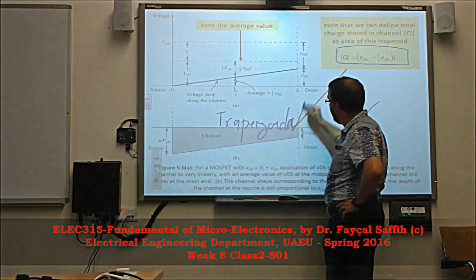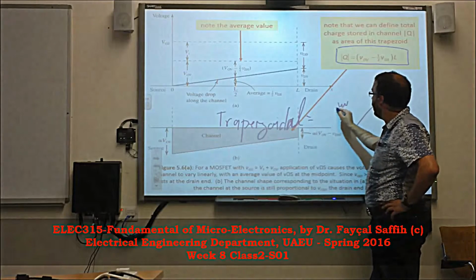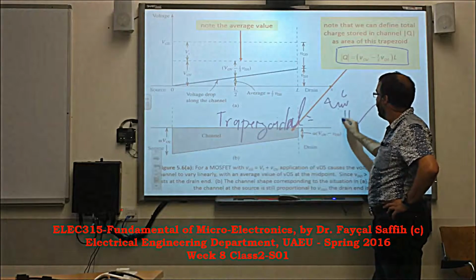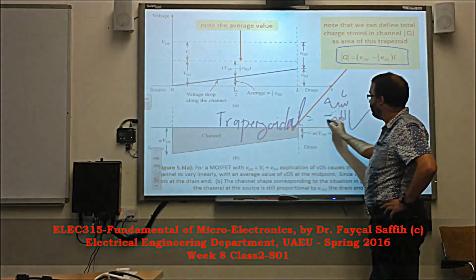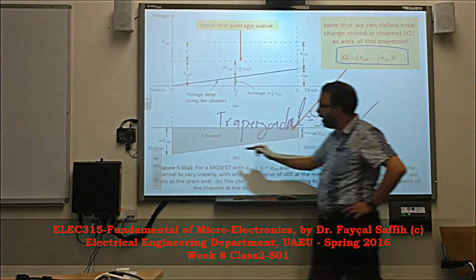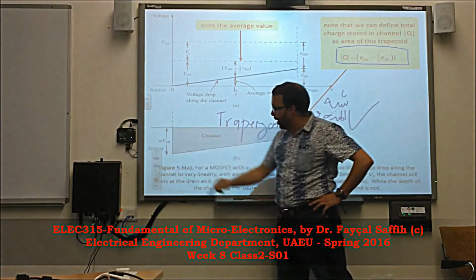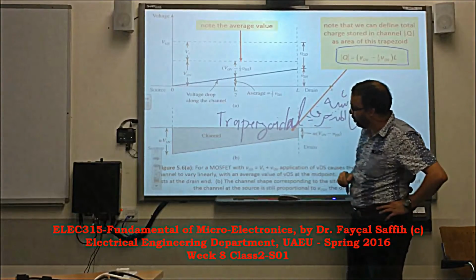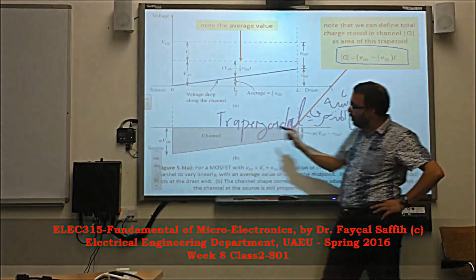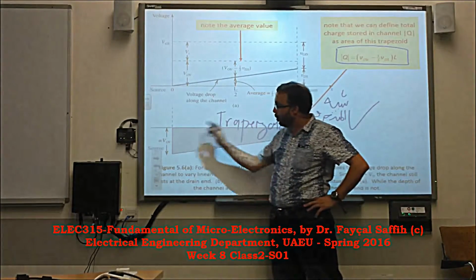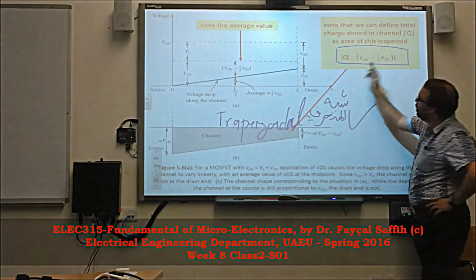Trapezoidal, يعني شبه المنحرف in Arabic. Okay, شبه المنحرف. So it has قاعدة. This is the great base, and this is the small base, and the volume or the number of charge, or the quantity of the charge, can be estimated using this formula.